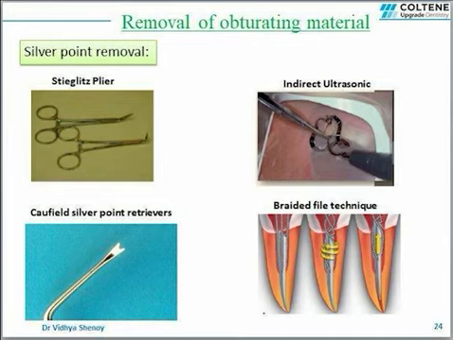Another technique is to use Caufield silver point retrievers. This is used when not much of the silver point is exposed in the chamber. As you can see in this picture, this instrument is a spoon-shaped instrument with a groove at the tip. So this can engage the exposed end of the silver point, and then it can be elevated from the canal, or it can be elevated to a point where it can be grasped using a forceps or a plier and removed from the canal.